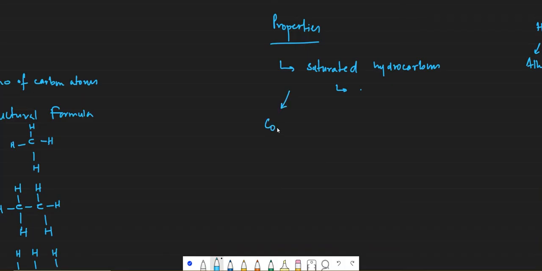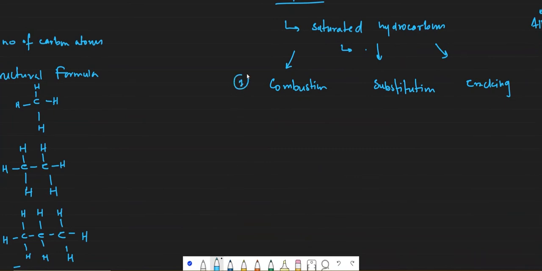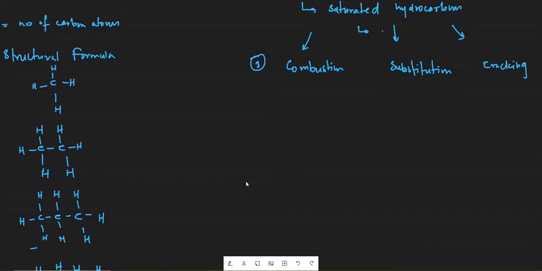So they are going to have very few reactions. One is called combustion, which is mandatory for all organic compounds. There is something called substitution or free radical substitution. The third one is not exactly a reaction, but let's say it's called cracking. Let's talk about combustion first. Combustion is burning of anything in the presence of oxygen. We have studied it before as well. There are two types of combustion: complete combustion and incomplete combustion.